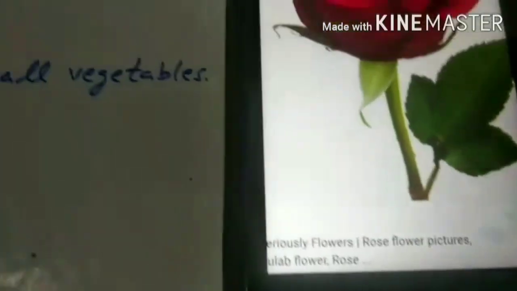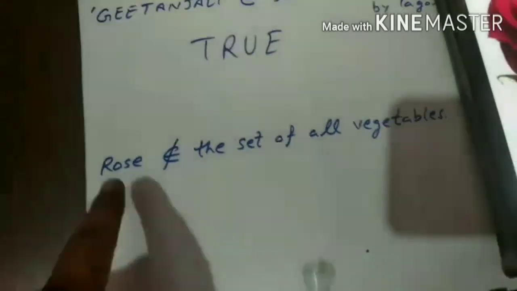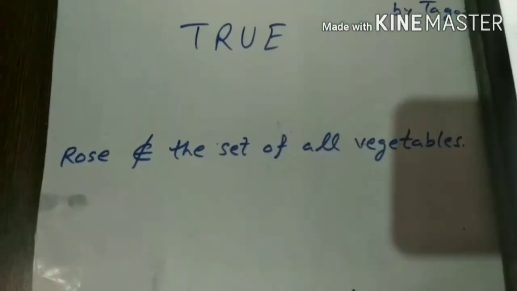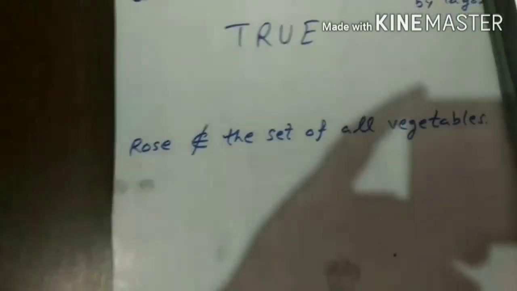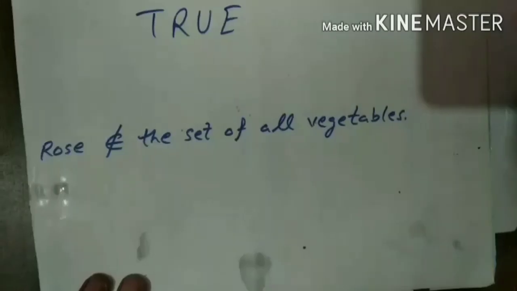Rose is not a vegetable. So rose does not belong to the set of vegetables. It belongs to the set of flowers. So this sentence is true. I will write this sentence true.